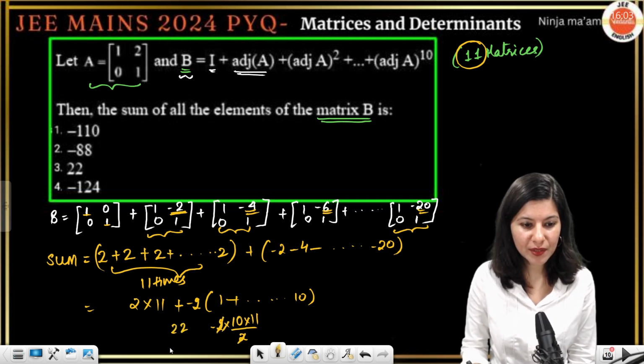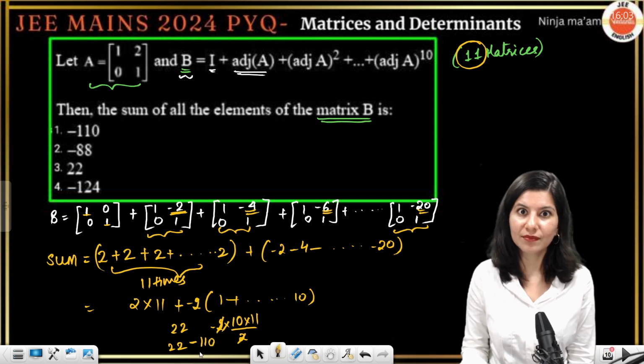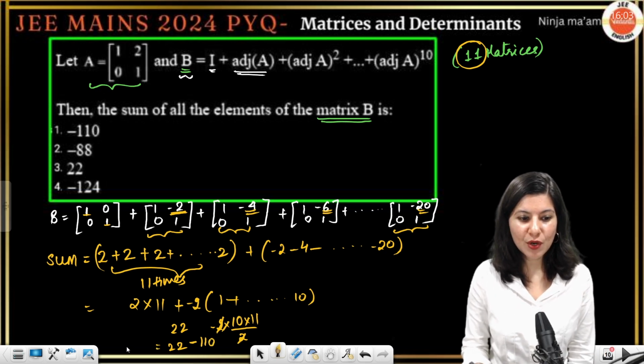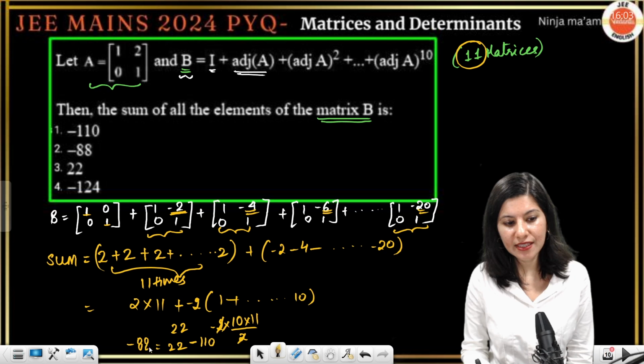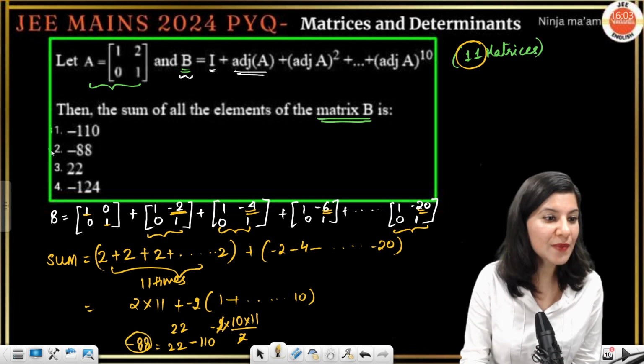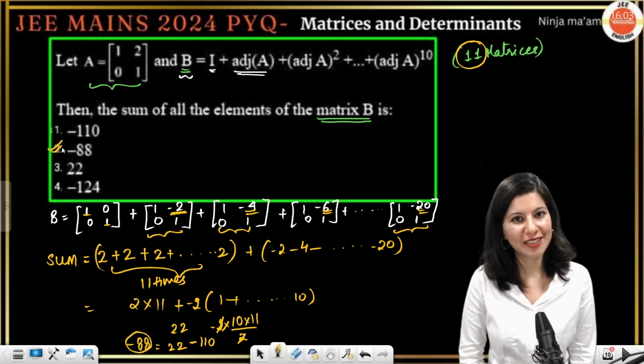So this is going to become 22 minus 11 times, right? 22 minus 110. Yes. So it will give you minus 88, the final answer of this question, which is matching with option 2 or option B.